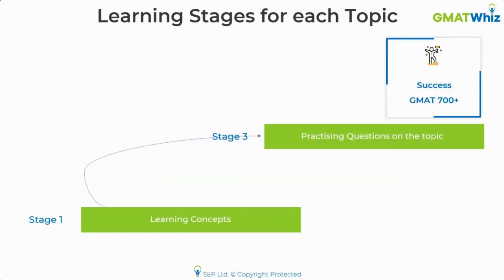Right after learning concepts, they just move into solving questions. They do not really care much about the approach that they're following. In fact, even if they care about it, they try to use shortcuts directly. They try to find shorter methods that help them solve questions under 2 minutes. But that doesn't work. If you move from stage 1 to stage 3 directly, there's a very high chance that you're going to repeat the same mistakes over and over again.